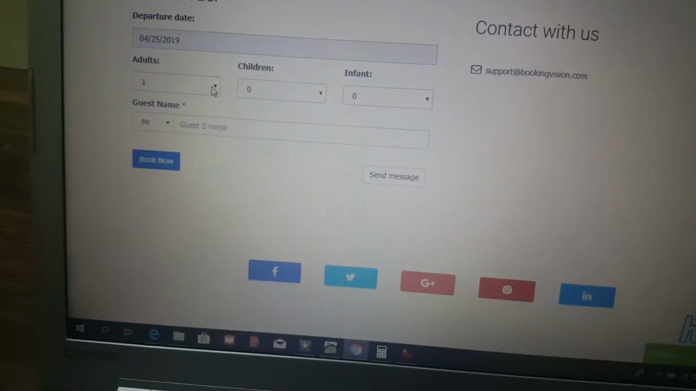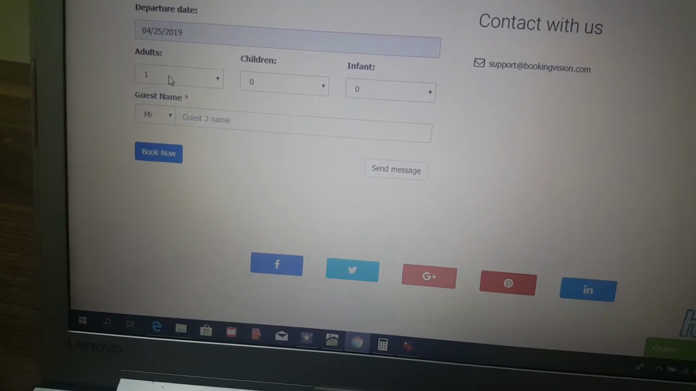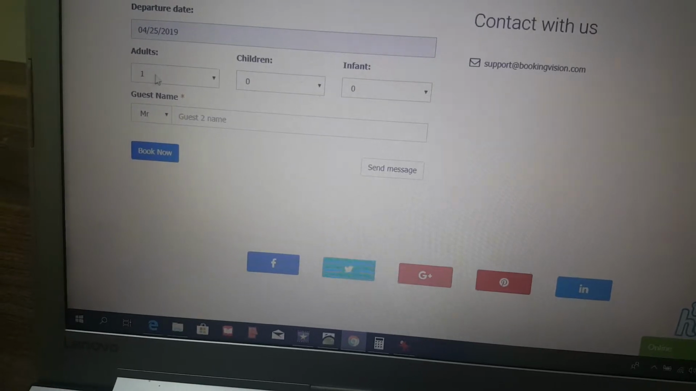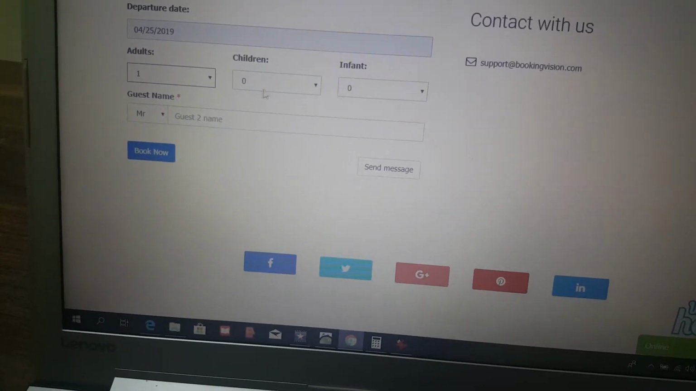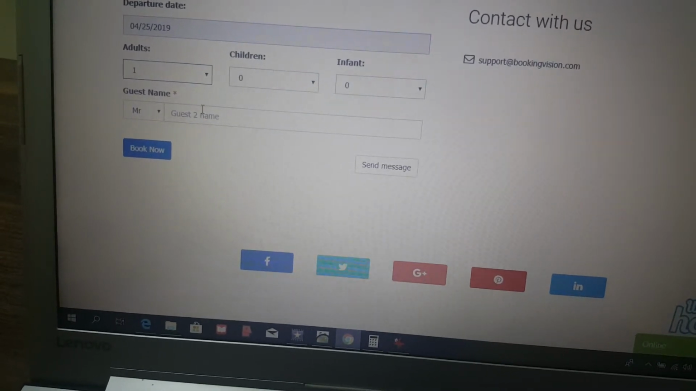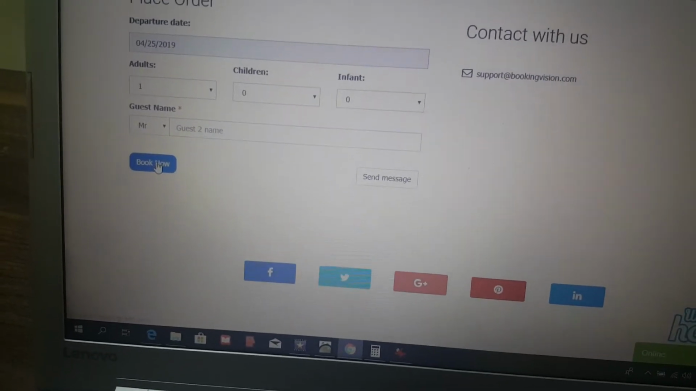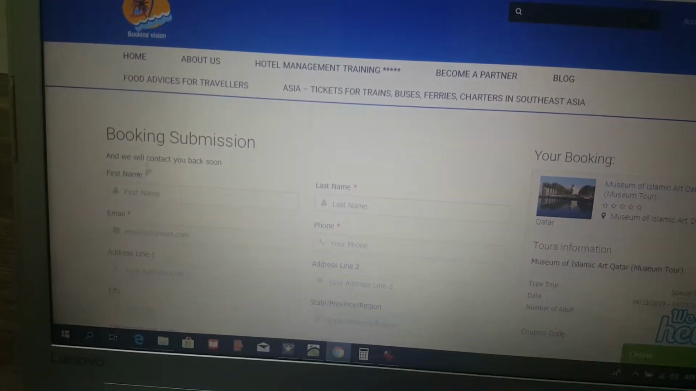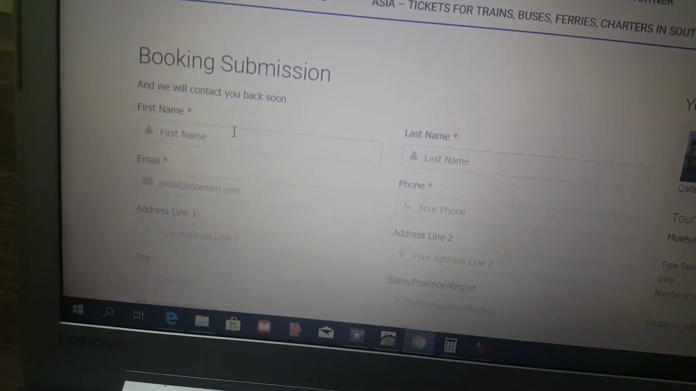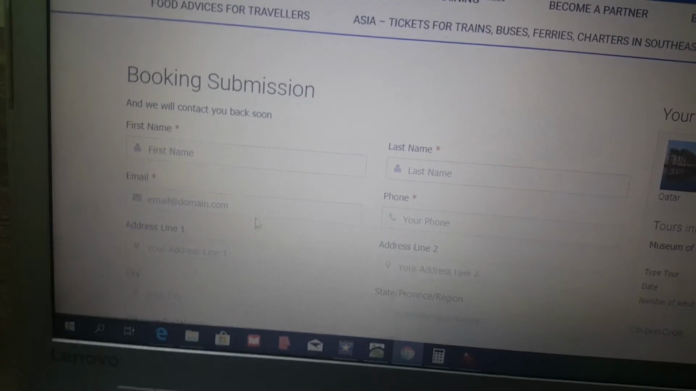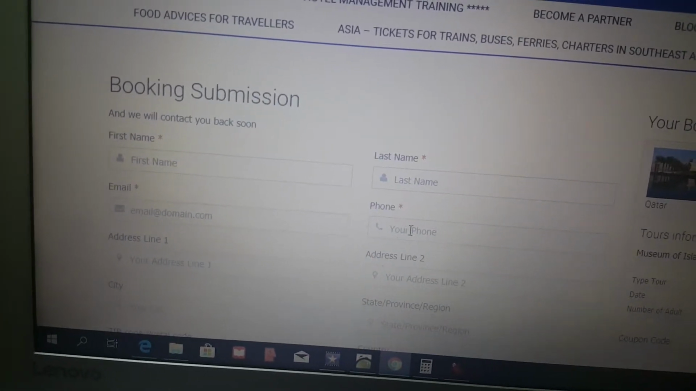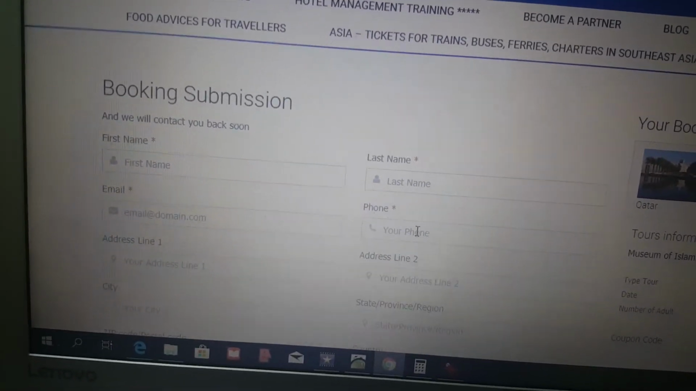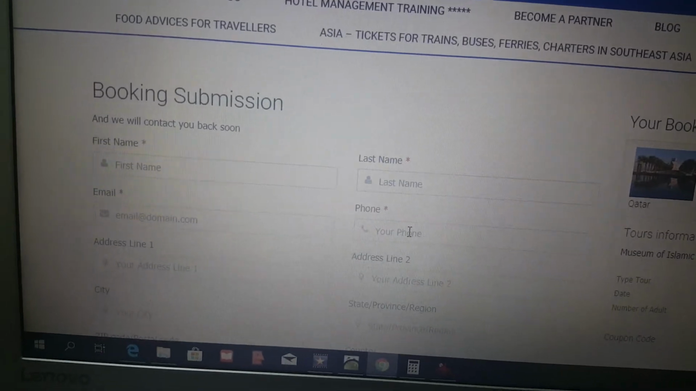Okay, and you will choose how many persons will be with you in the tour. So if you are one person, you will just write here one person, and you will add the others. You will put your name here and you will make book, so it will go directly to the booking form. Here you will write your first name and last name, here the email address, and here the phone number. You need to write the correct phone number because we will contact you as soon as we receive your booking.